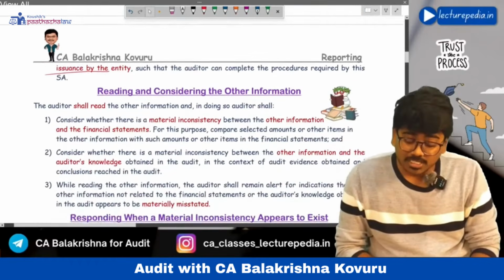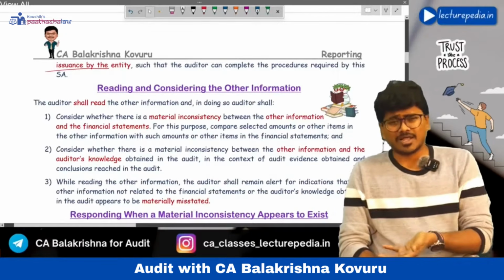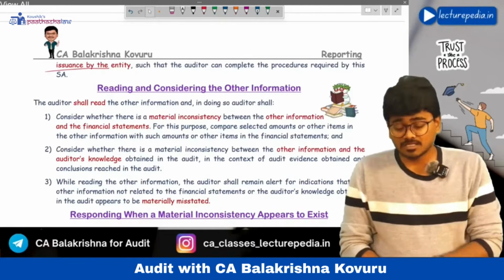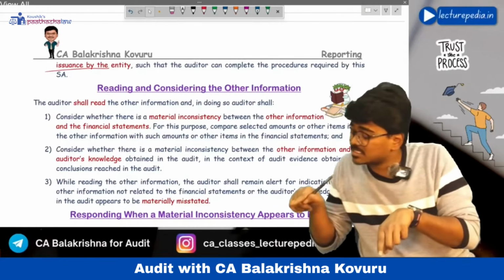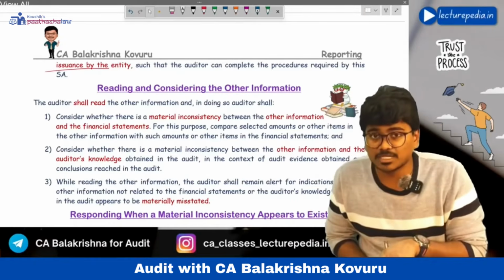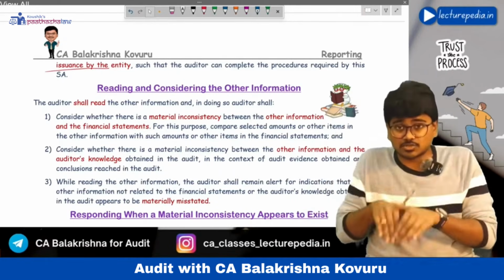Now, once the auditor obtains other information, what does he have to do? He has to read it. While reading it, what does the auditor have to do? The auditor has to see whether this information is not consistent with the financial statements. The auditor has to find out whether this information is not consistent with the knowledge of the auditor that he has obtained. Okay, he has to see that.